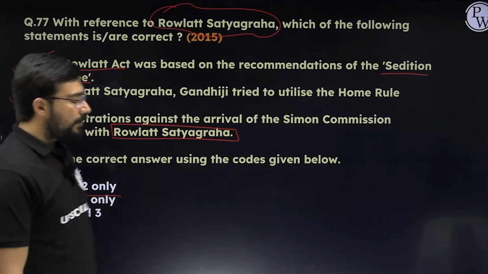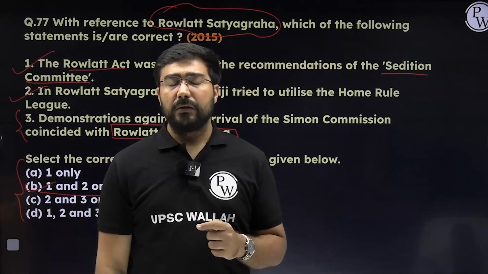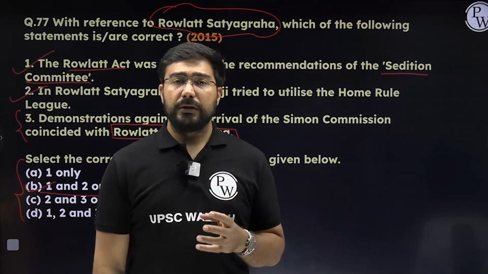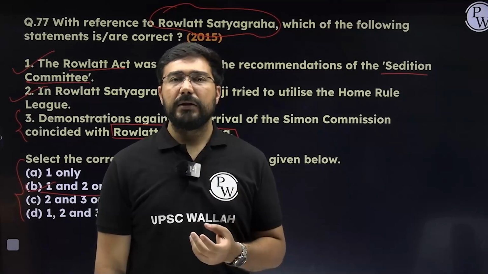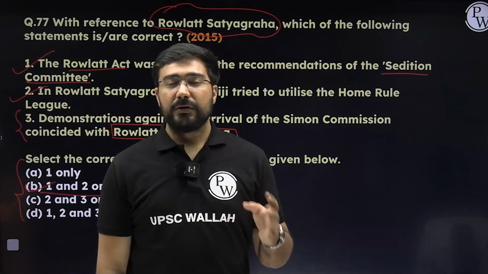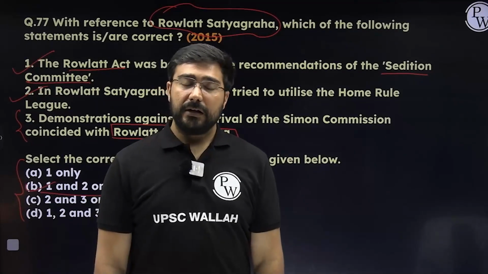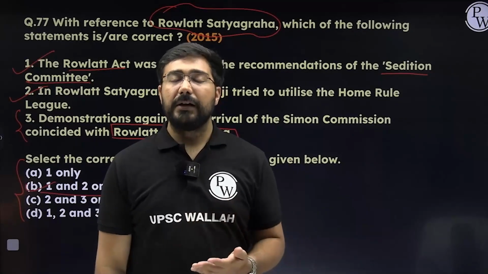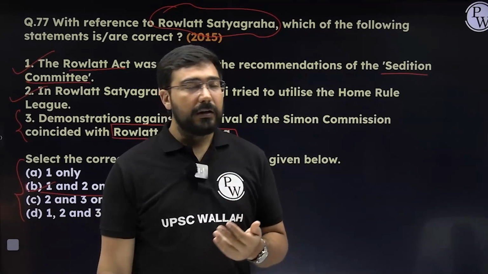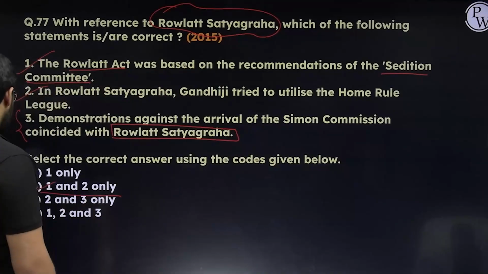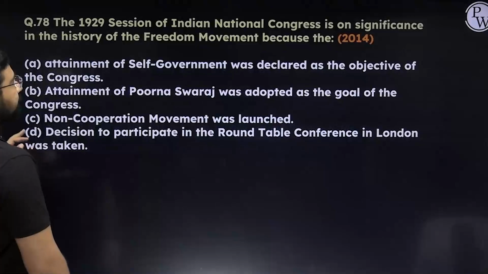Please remember the information, okay. Rowlatt Act was itself based upon the provisions of Defence of India Act of 1915, which was used during the First World War, right? And during the First World War, anybody could be arrested just on mere suspicion. The British wanted such kind of laws to be used till eternity. That's why the Indian leaders were completely unhappy. They were thinking they will get self-government as per the declaration in 1917. But what did they get? They got Rowlatt Act. That shows that it was not good to have any trust in the British government.